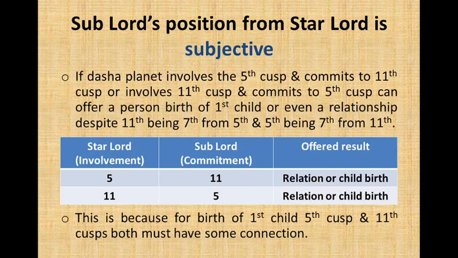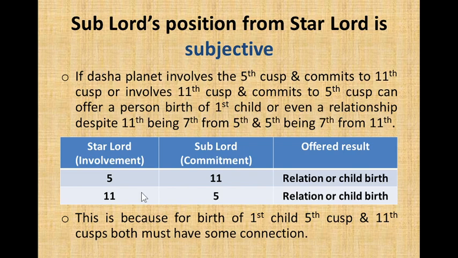Sublord's position from star lord is subjective. If the Dasha planet involves 5th cusp and commits to 11th cusp, or involves 11th and commits to 5th, it can offer a person birth of first child or even a relationship, despite 11th being 7th from 5th and 5th being 7th from 11th.